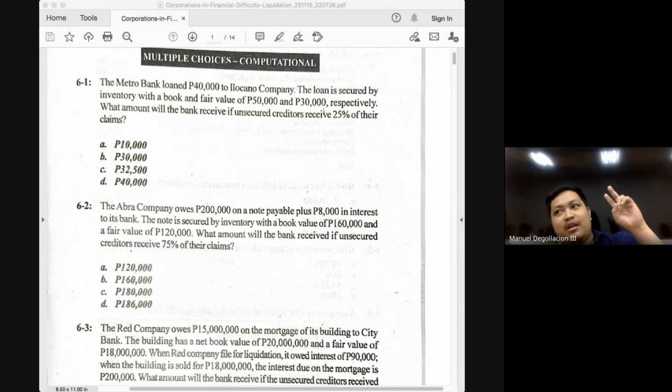How much will unsecured with priority receive, class? They will also receive 100% of their claim. So one problem, four questions, and the answer to two of them is always 100%. Will that require computation on your part? The answer is no. If it says your unsecured with priority is 500,000, then they will receive 500,000.